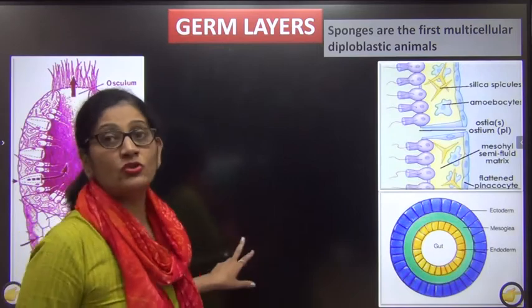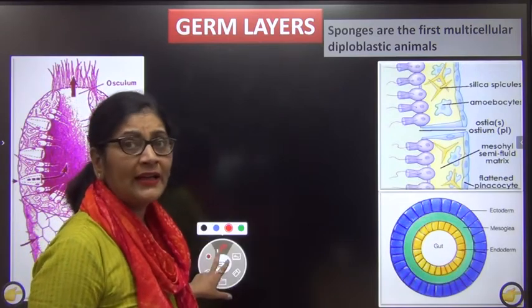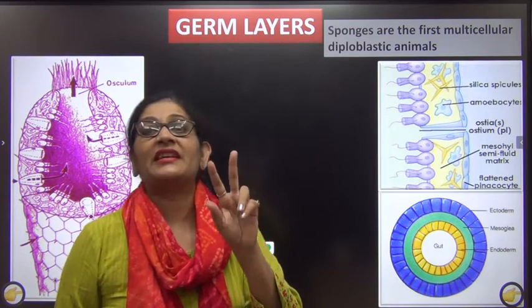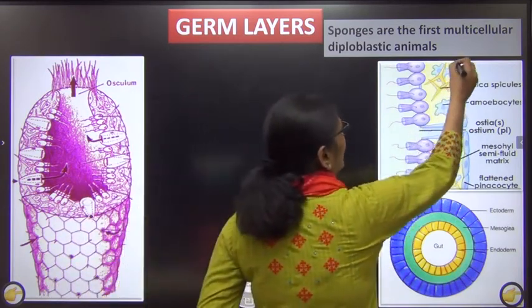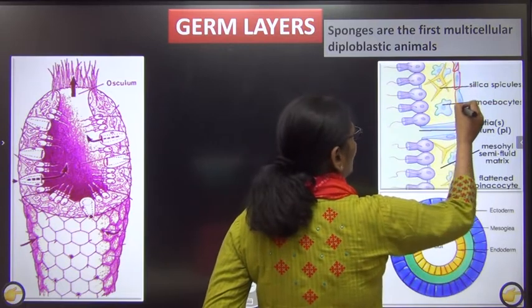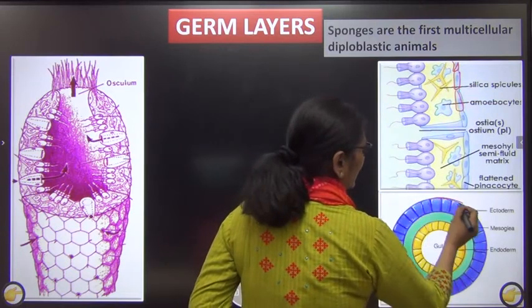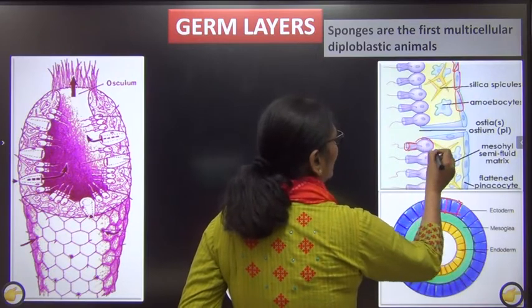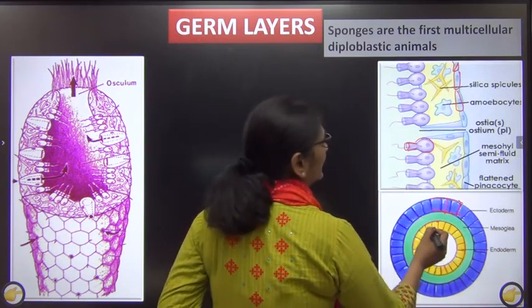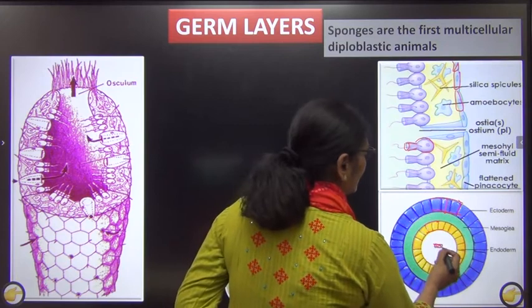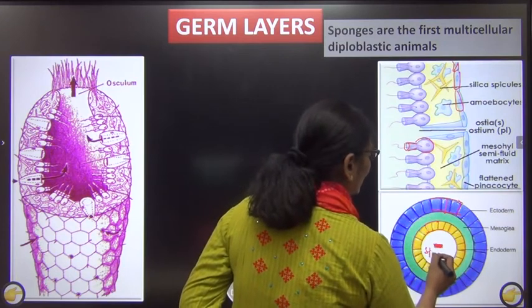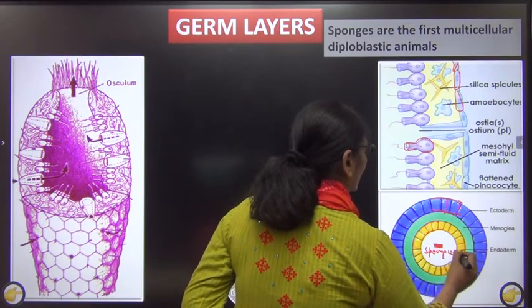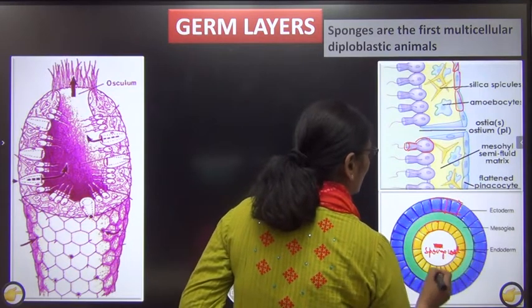Now next we will come to germ layers. We know that in Porifera these are the first animals, and the cells are basically arranged in 2 layers. The outer layer is called ectoderm, which I have shown here in the blue color, and the inner layer is called endoderm, which is shown in yellow color over here. And this part is not the gut, the center part is called spongiocele. I'll tell you about it later, right? This is called spongiocele.